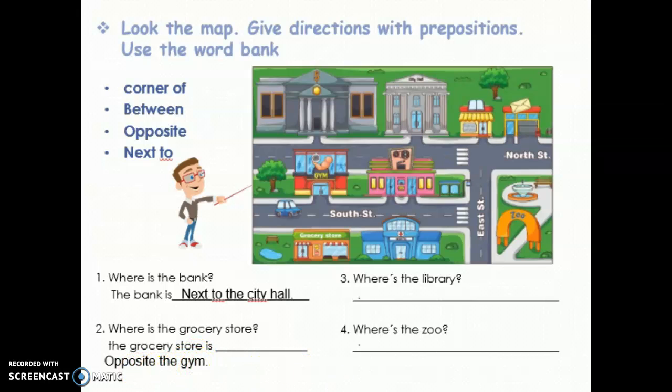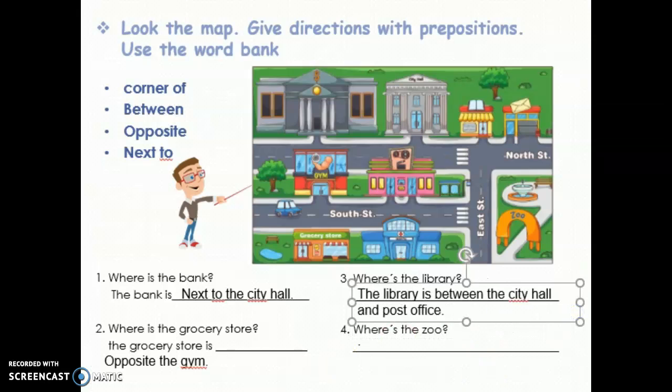Okay, we continue with the other question. Where's the library? The library is here. The library is between. Okay, so our answer is the library is between the city hall and post office.